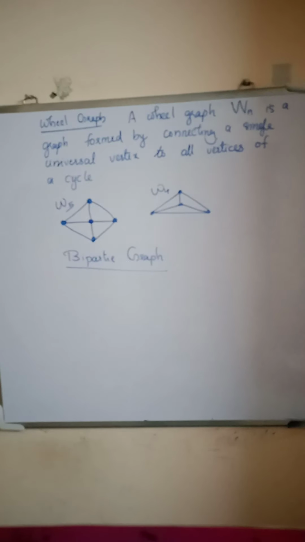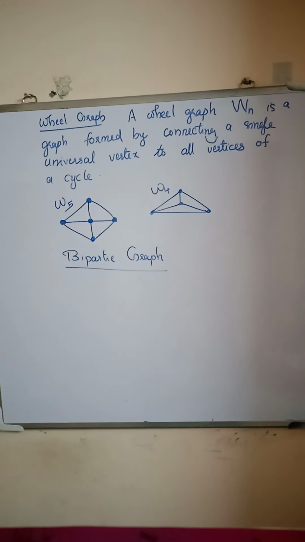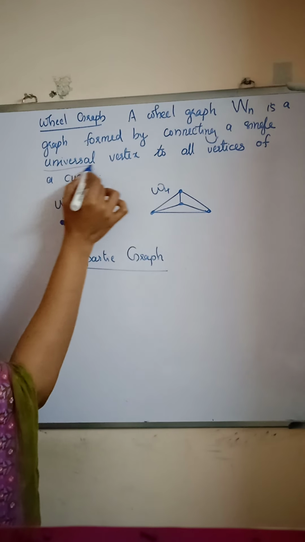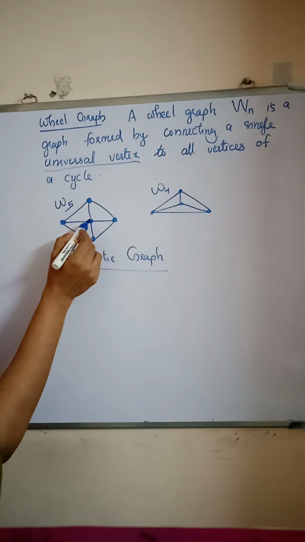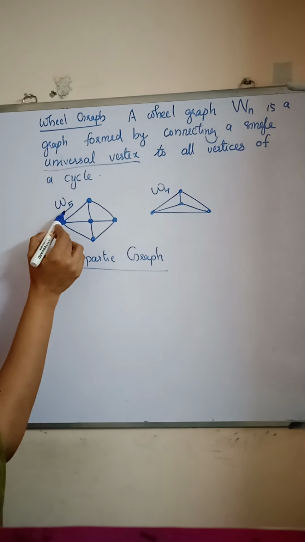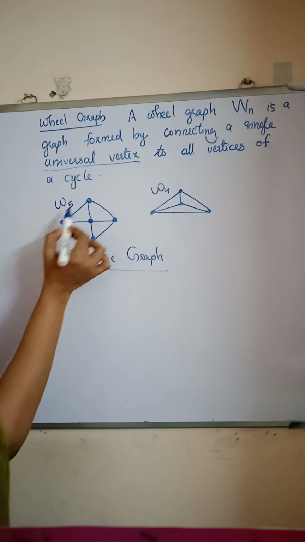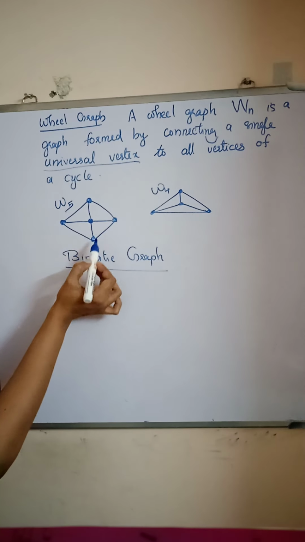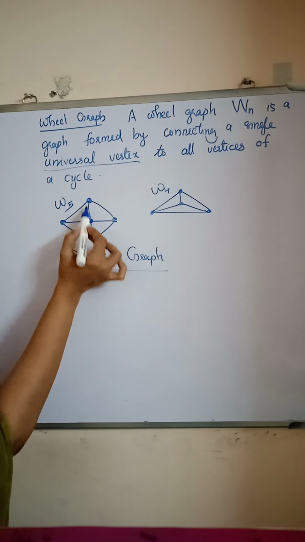Next we define wheel graph. A wheel graph Wn is a graph formed by connecting a single universal vertex to all vertices of a cycle. Universal vertex means it is connected to all the vertices in the graph. Here W5 means 4 vertices connected to another vertex.